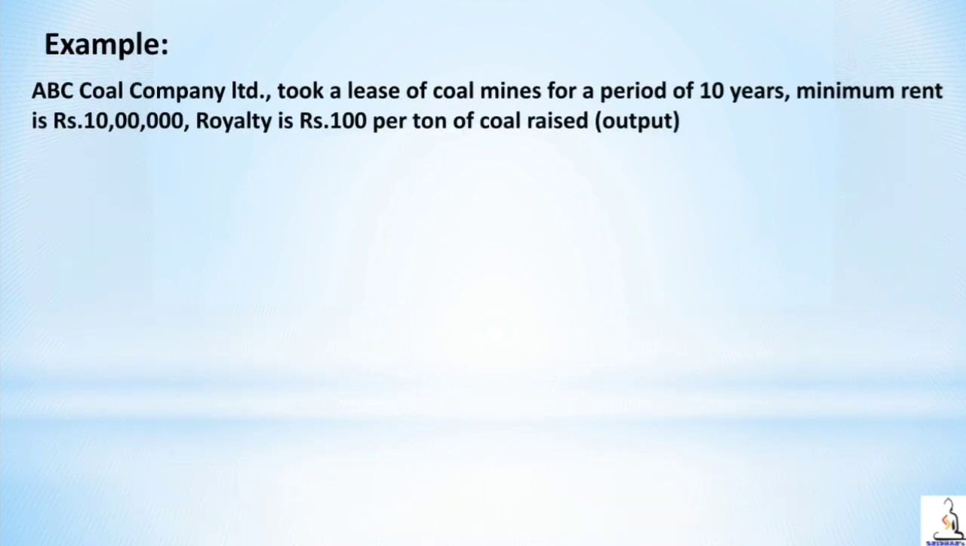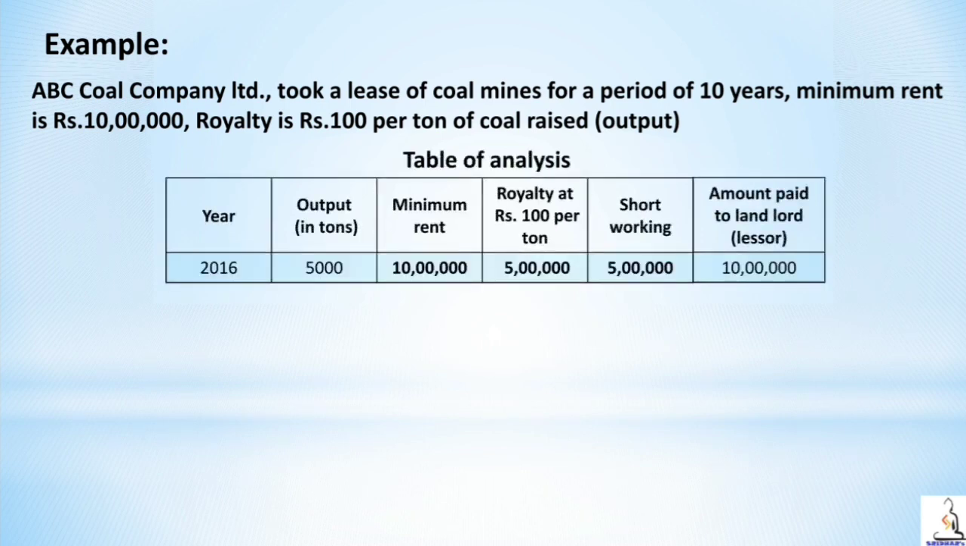Let us understand minimum rent through an example. ABC Coal Limited took a lease of coal mines for a period of 10 years. Minimum rent is 10 lakh, royalty is rupees 100 per ton of coal raised, that is on output. In the first year, that is in the year 2016, output is 5000 tons. Minimum rent is 10 lakh, so minimum rent will be 10 lakh for each year. Royalty is 100 rupees per ton. So therefore royalty amount is 5000 output into 100 rupees per ton, that is 5 lakh.